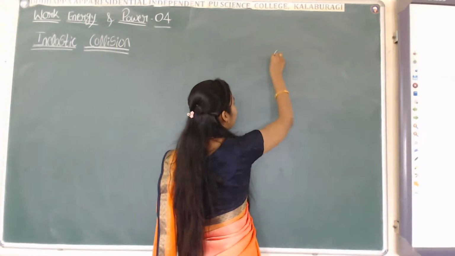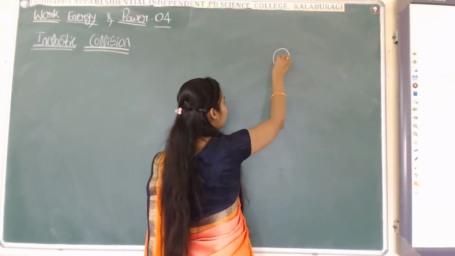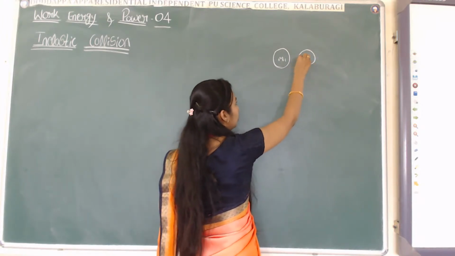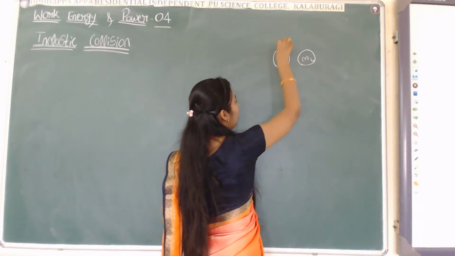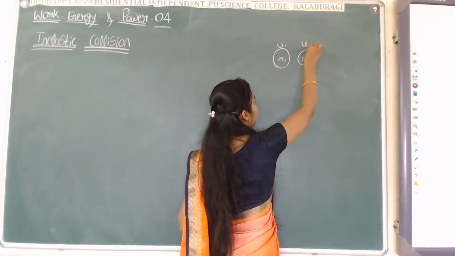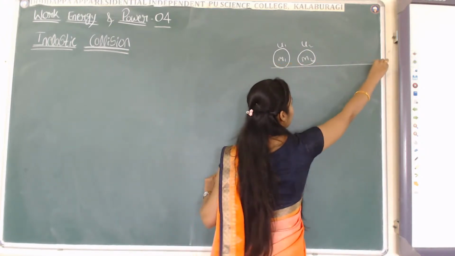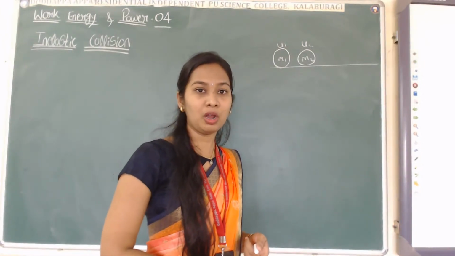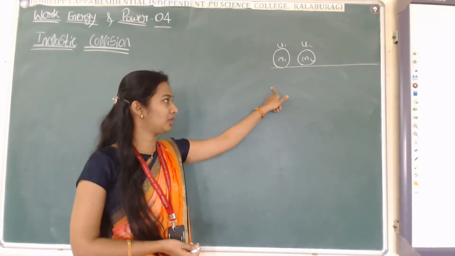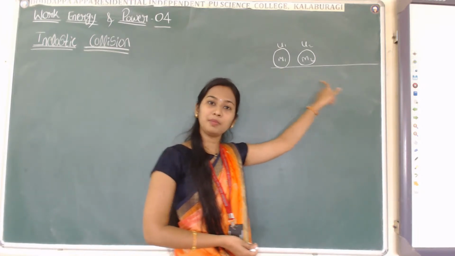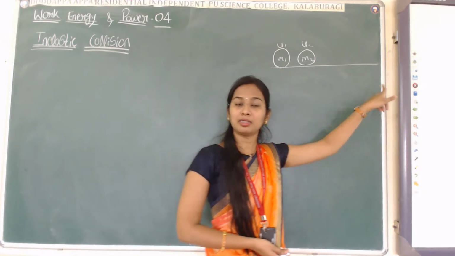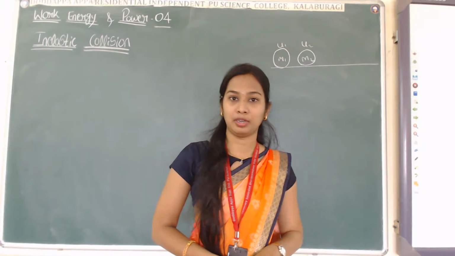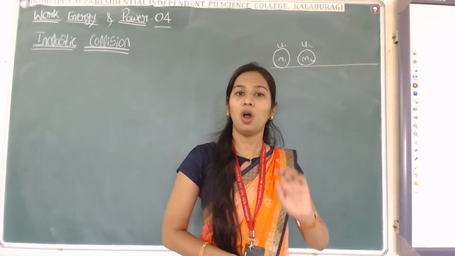We will consider again two bodies of mass m1 and m2. Let this body have initial velocity u1 and this body have initial velocity u2, and they are moving on a straight line. That is one dimensional motion or head-on collision. If the initial velocities and the velocities after collision are on the same straight line, then such a collision we call a 1D collision or head-on collision. 1D means one dimensional.